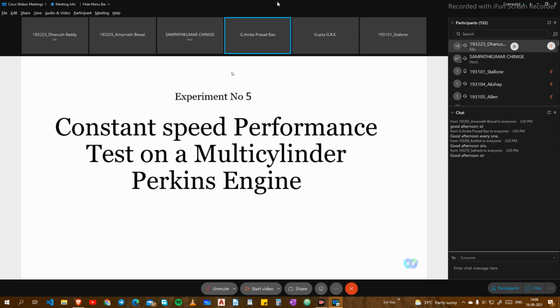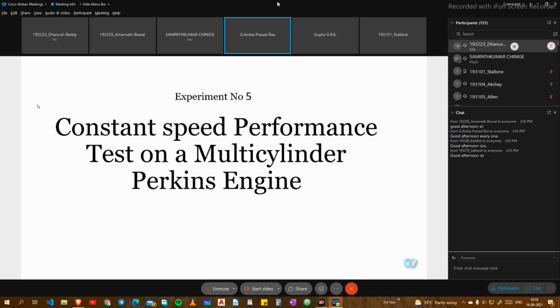At 500, the exhaust gases are leaving, which is much higher than expected of a good engine. Even at full load, in a good conditioned engine, the temperature would be around 300 to at most 325. But you are losing exhaust gases at a temperature of 505, which itself shows that the engine is not in a proper condition.